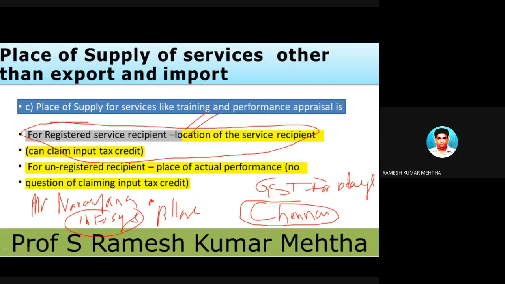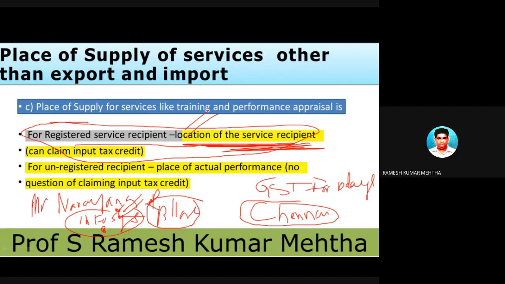Now, Infosys is a registered service recipient, because it is registered under the GST Act. So in this case, the location of the service recipient. Who is the service recipient? Infosys is the service recipient. So where is the location of this recipient?